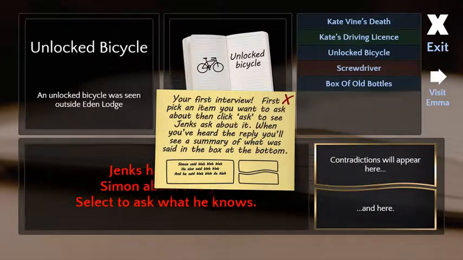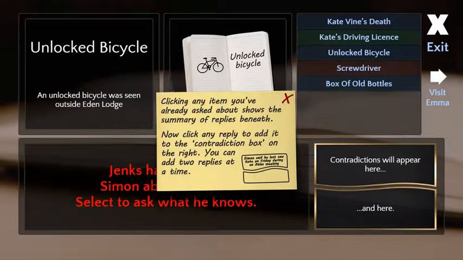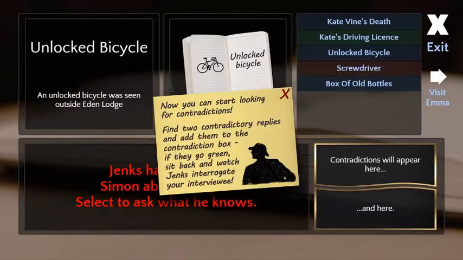Simon said blah blah blah. He also said blah blah blah. So we organize what they say? I think so. Clicking any item you've already asked about shows the summary of replies beneath. Now click any reply to add it to the contradiction box on the right. You can add 2 at a time.